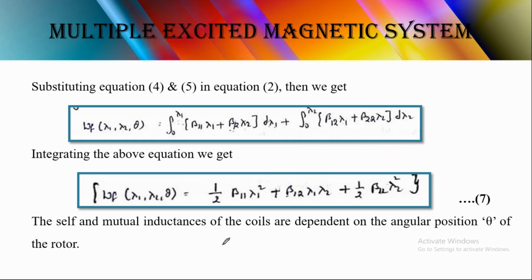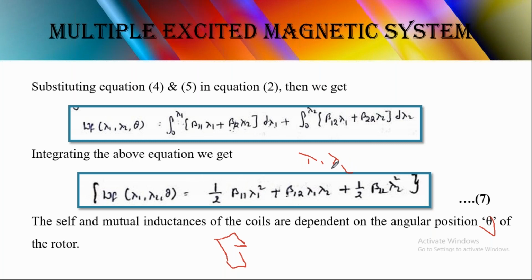So this is the rotor, right? And the angle between the stator and rotor will decide the self and mutual inductance. Okay? So here theta acts as a vital role. So this is the equation we obtained for case 1. In case 1, lambda 1, lambda 2 are independent variables. Remember well: lambda 1, lambda 2 are independent variables and I1, I2 are changing variables.